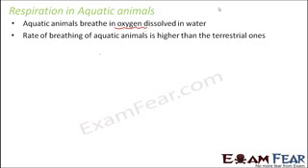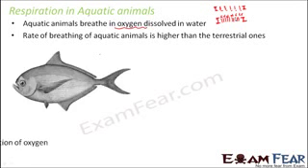For example, let us suppose this is the time duration and you are supposed to breathe 1, 2, 3, 4, 5. So you are breathing only 5 times. Now let us suppose the amount of oxygen is reduced and your time frame remains the same. What will happen? You might have to breathe many more times so that you can absorb more oxygen. So the rate of breathing of aquatic animals is higher because the amount of oxygen dissolved in water is quite less when compared to the amount of oxygen present in air.